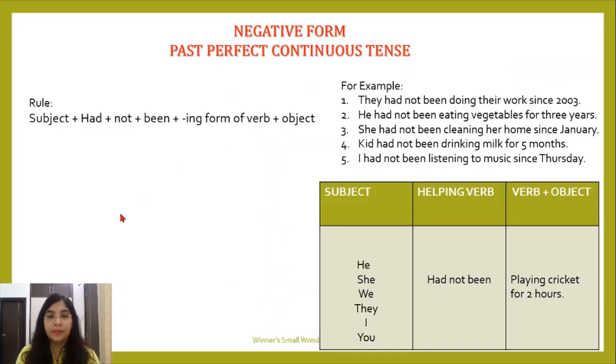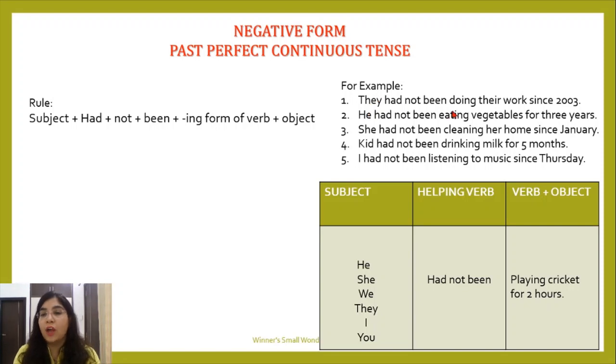Okay. Next part, that is the negative form of past perfect continuous tense. Where not is going to be placed, it is going to be placed between had and been. So your rule becomes subject plus had plus not plus been plus ing form of verb plus object. Okay, so over here we are going to place not in the negative sentences. Let's look at the examples.